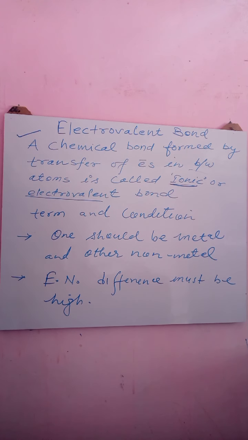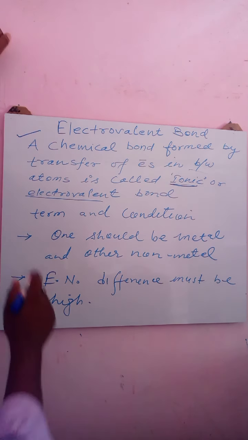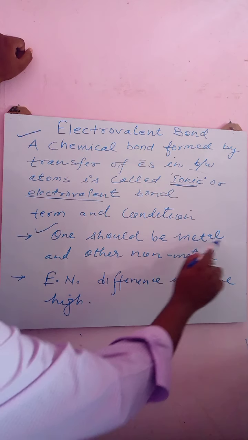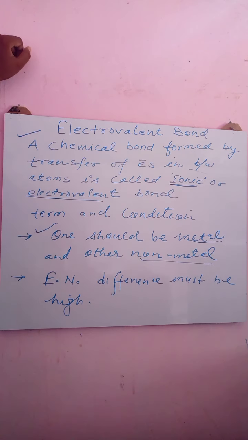Right? There are some terms and conditions for the formation of an electrovalent or ionic bond. The first condition is that, out of the two atoms which are ready to form the electrovalent bond, one should be a metal and the other should be a non-metal. We all know chemical bonds are formed between two atoms. In the case of an electrovalent bond, out of two atoms, one should be a metal and the other a non-metal.